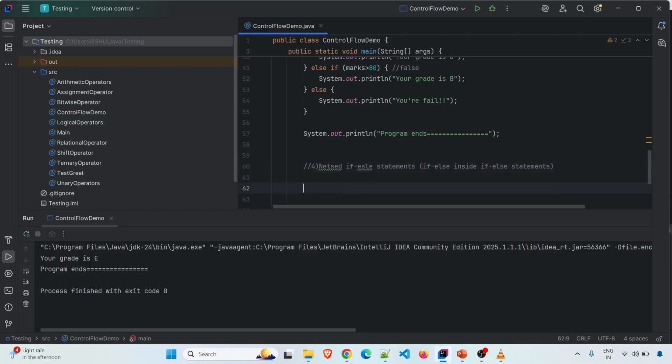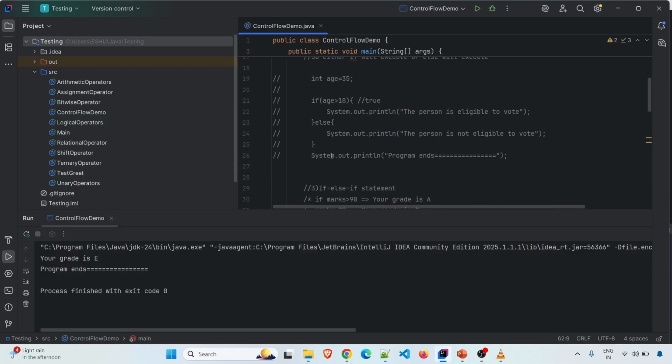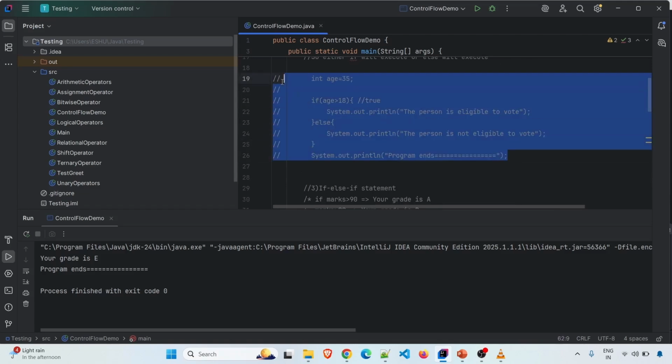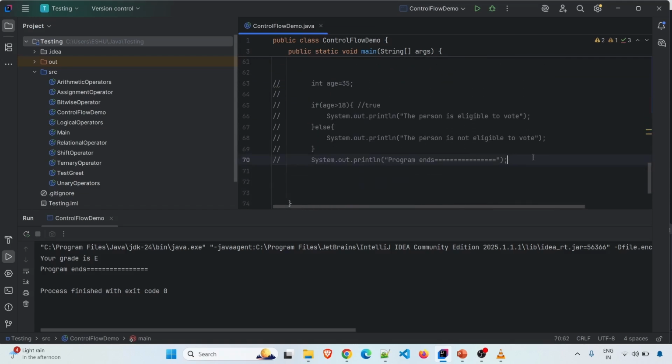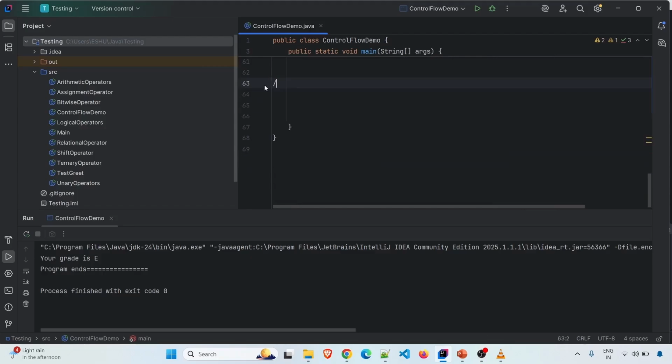What it means, suppose we copy our if else statement, so I will just copy this code and I will uncomment this code.